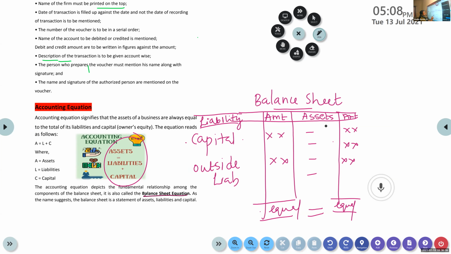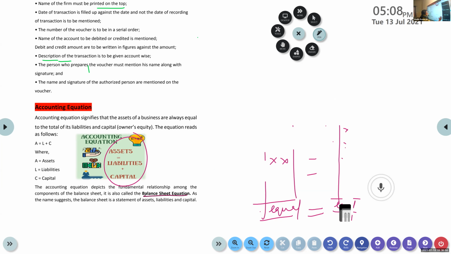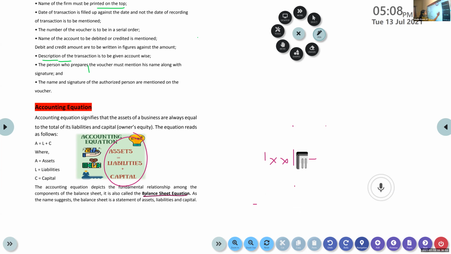Okay, so the balance sheet equation. This is how a balance sheet looks, and that's why the accounting equation is also called the balance sheet equation. Clear?